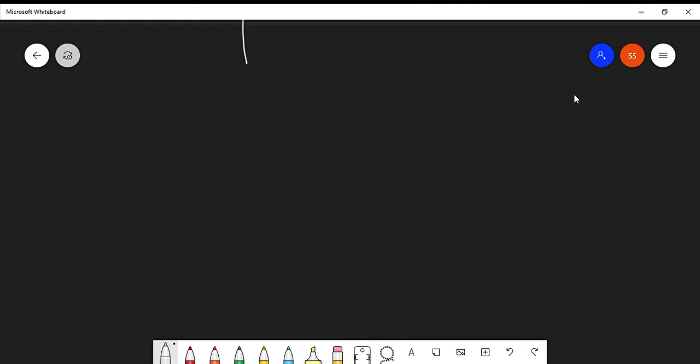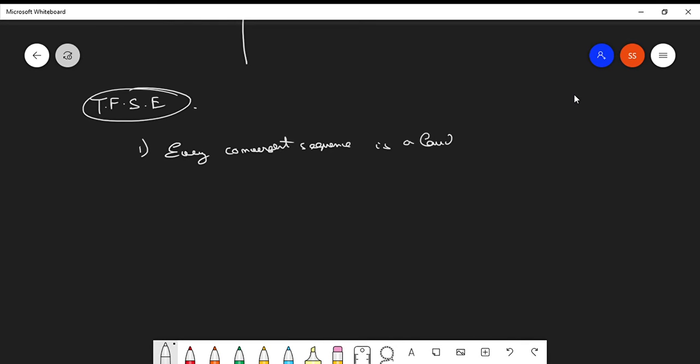Now, what is important about Cauchy sequences is to understand these equivalent statements. We write it like this: the following statements are equivalent. The first statement says that every convergent sequence is a Cauchy sequence.